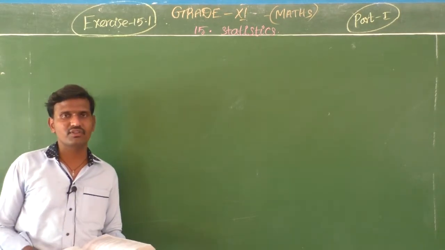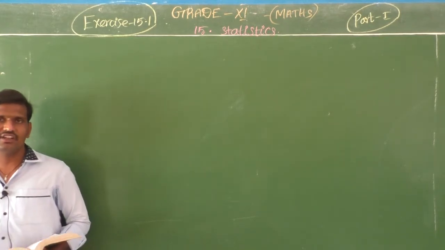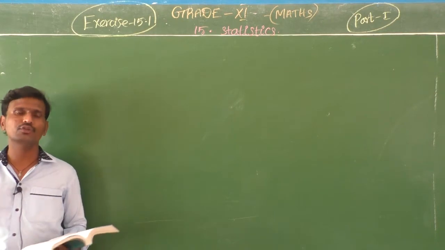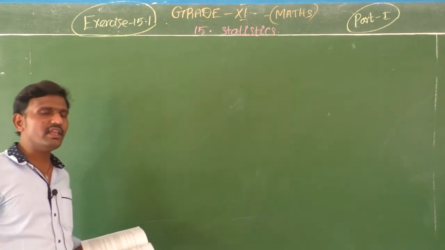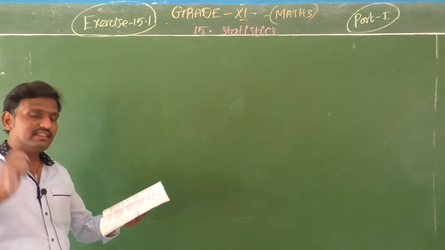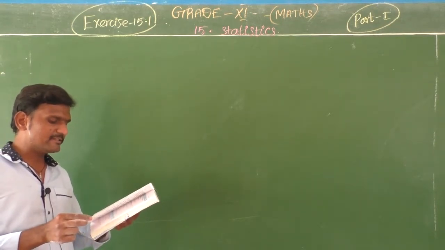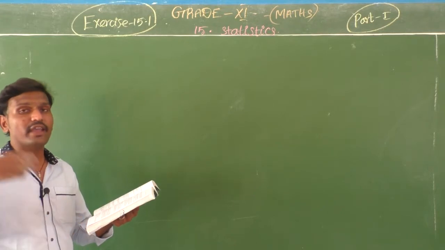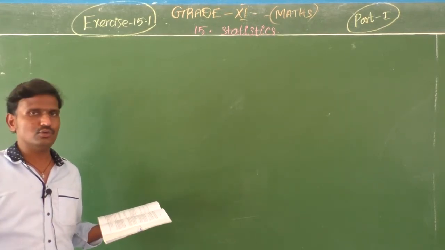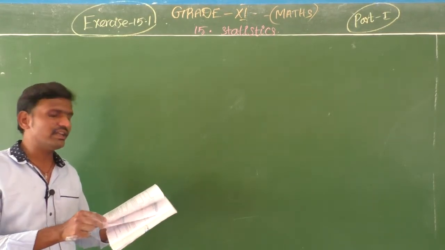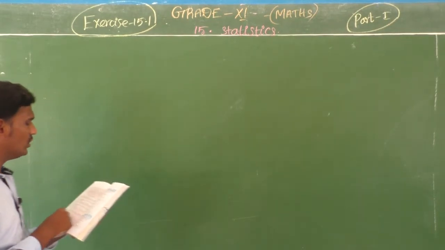So the number of observations is n, and the sum of the deviations may be 0. So 0 divided by anything is 0. So finding the mean deviation about the mean is not of any use. Either it comes to 0, so it is not useful. That's why we are going to take a dispersion. Okay, have we got it?